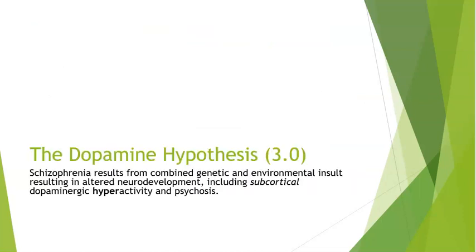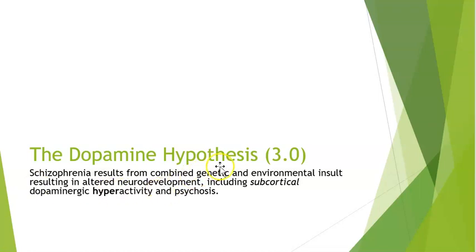So due to all these things, we've actually come up with the dopamine hypothesis 3.0. Now, this is the hypothesis that we are currently working with. And this one came out in about 2009, so you can see that we're still working on it. But the dopamine hypothesis currently says that schizophrenia results from a combined genetic and environmental insult that results in altered neurodevelopment, including subcortical dopaminergic hyperactivity and psychosis.